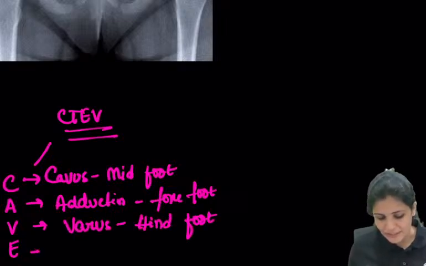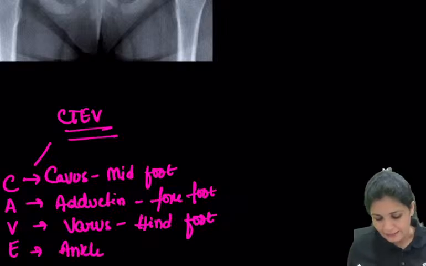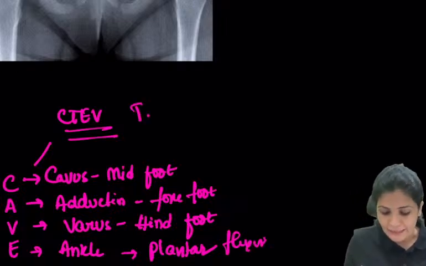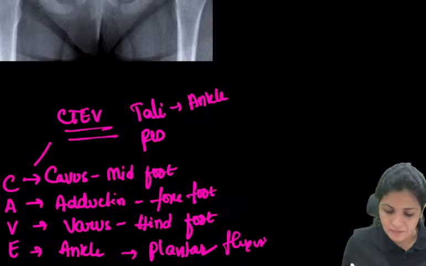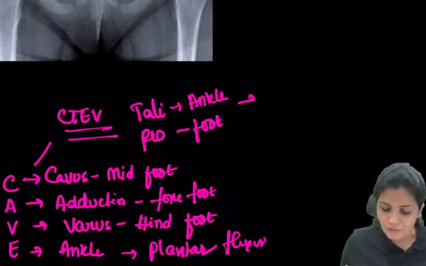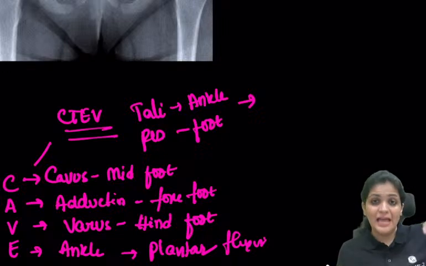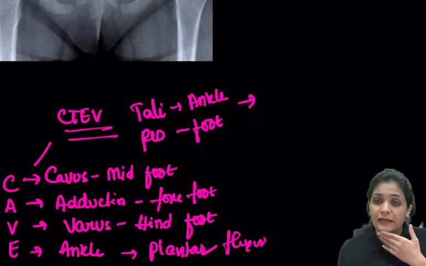And then equinus is at the ankle, plantar flexion. Talipes, talus means ankle and pes means foot, so there is a deformity by birth which results in plantar flexion and varus of the foot.